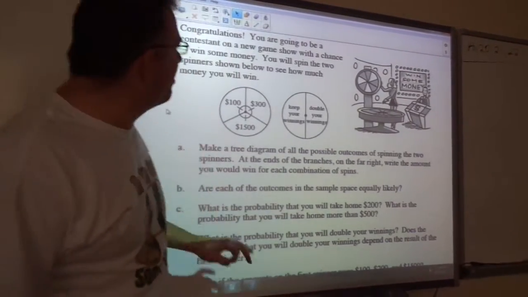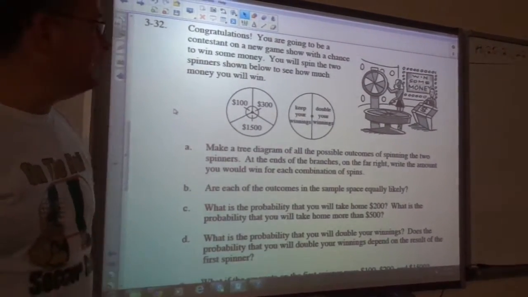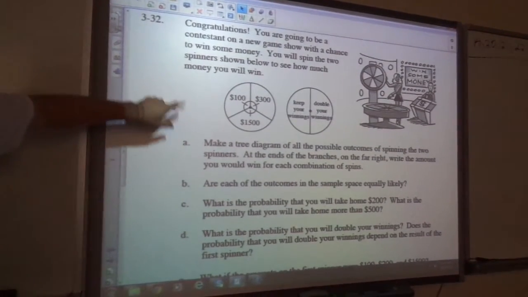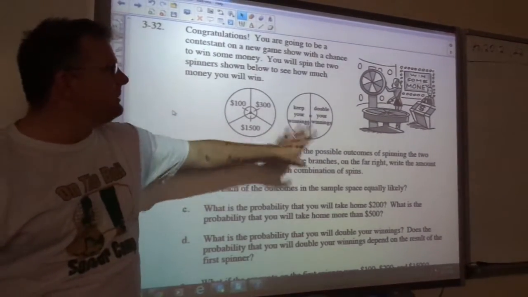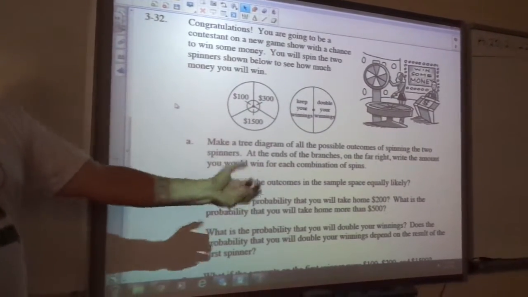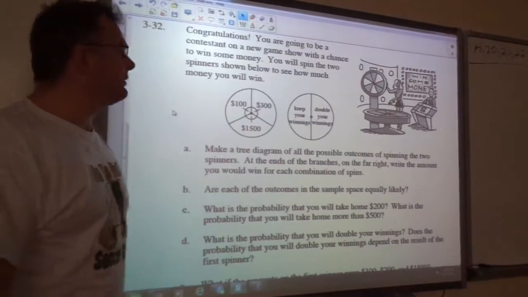Hello and welcome to problem 332. This one we have two spinners. One of them says the initial amount of money, and the next one tells you whether you can keep your winnings or double your winnings. These are independent, so I could do an area model. However, I'm going to do a tree diagram on this one.